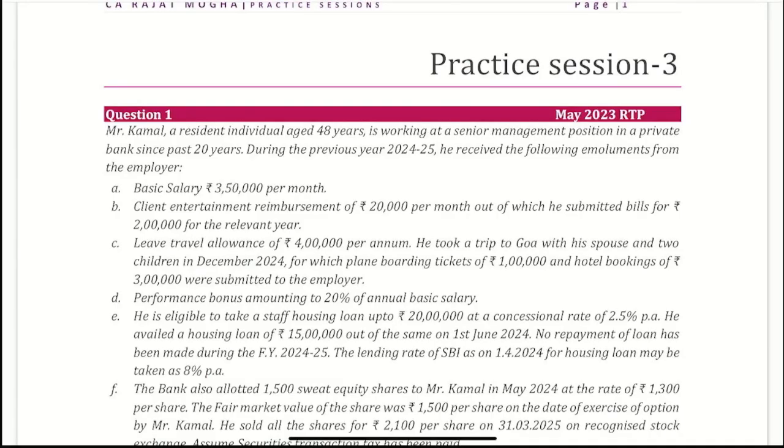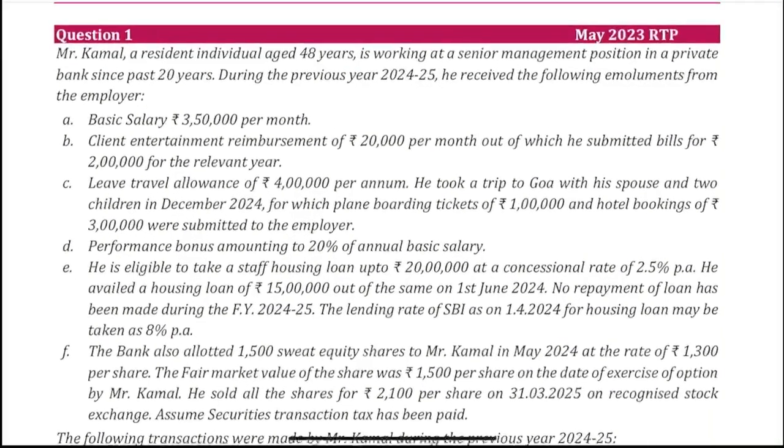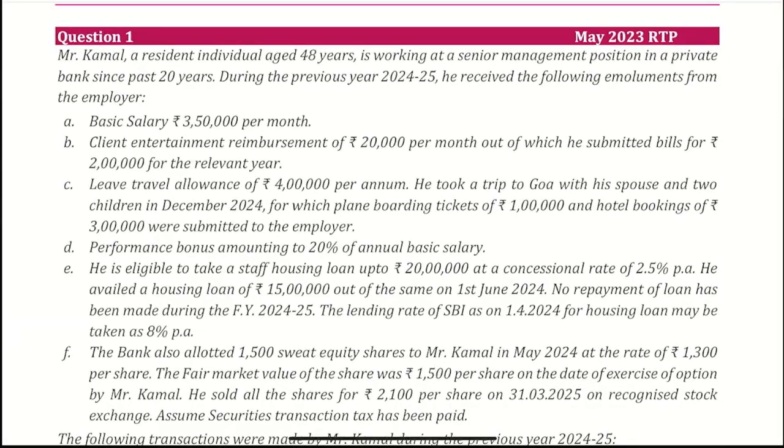So straight away, let's come to the question. The screen is visible to everyone? Good. Question number 1 says, Kamal, a resident individual, age 48 years, is working at a senior management position in a private bank.